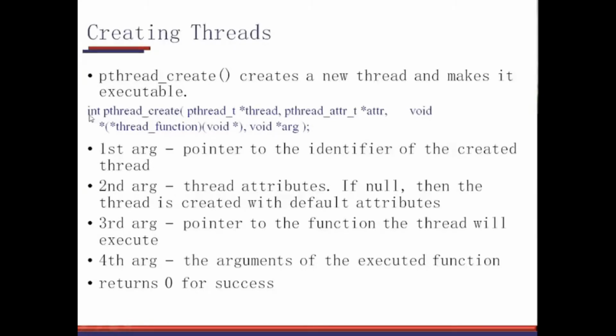And as you know, this pthread_create returns an integer, and this integer is 0 if it is a success. If pthread_create returns an error, which means that it is not able to create a thread, then it will return some other error code, right?